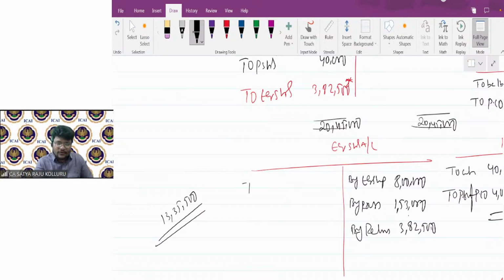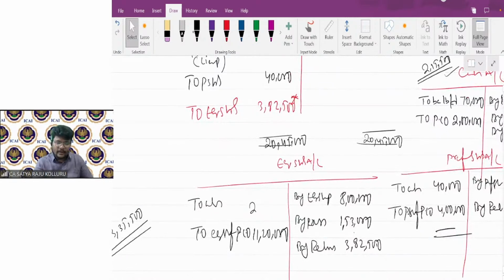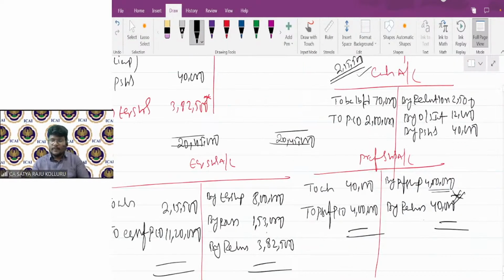Then in equity shareholders account, to cash and to equity shares of the purchasing company: 11,20,000 in equity shares of the purchasing company and the existing cash balance 2,15,500. Then the equity shareholders account gets closed. In the cash account, you need to give by equity shareholders account 2,15,500.